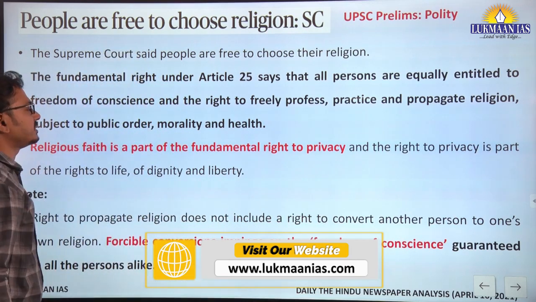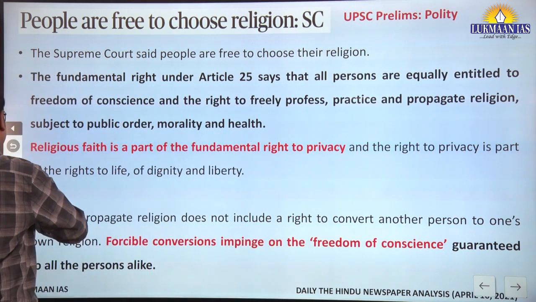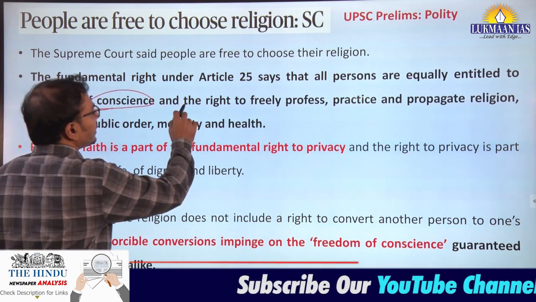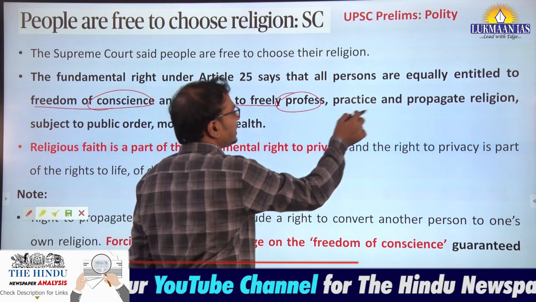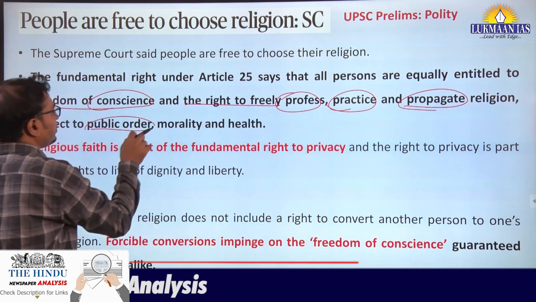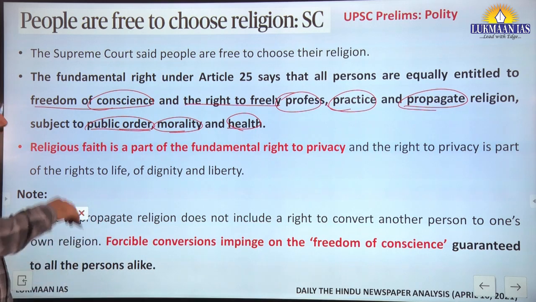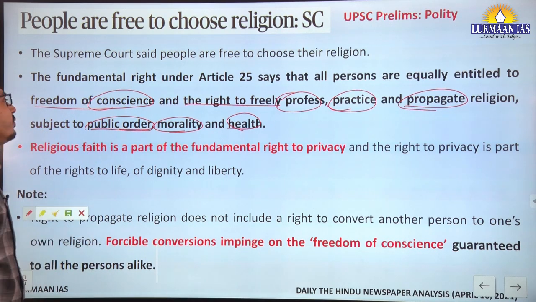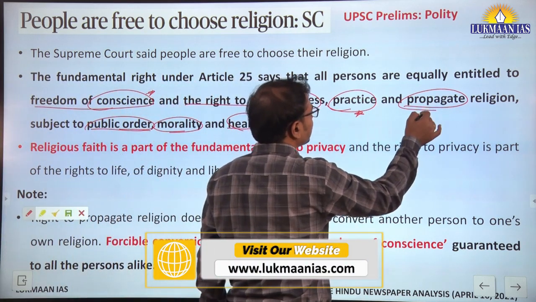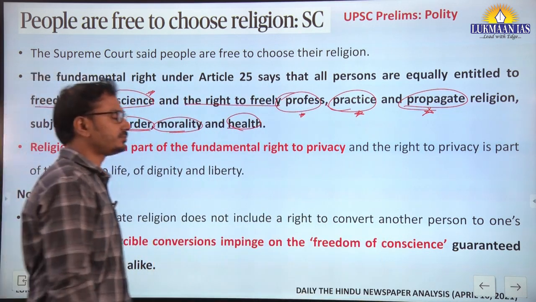So again, the Supreme Court has highlighted that under Article 25, the fundamental right says that all persons are equally entitled to freedom of conscience, and the right to freely profess, practice and propagate religion, subject to these conditions: public order, morality and health. So there are 4 meanings under these articles: right to freedom of conscience, right to profess religion, right to practice religion, right to propagate. They have different meanings. How? Let us try to understand.